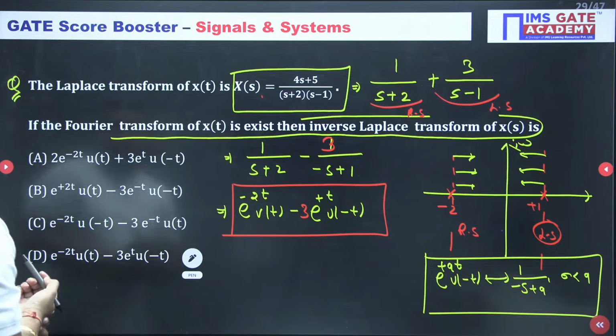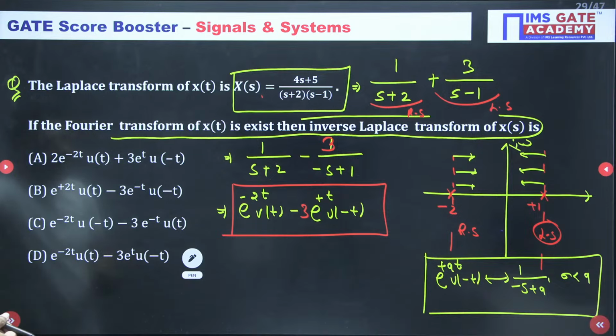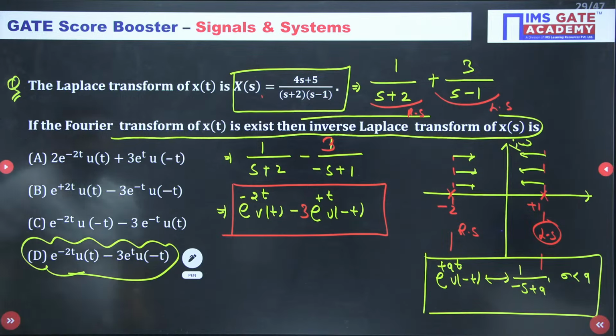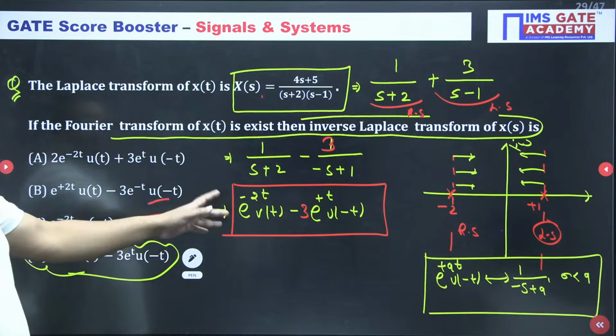e to the power minus 2t u of t, minus 3 e to the power t u of minus t. Is it D for Delhi, absolutely matching with this? Is it D for Delhi absolutely matching, guys? Please do reply, you are getting this or not. You should reply, you must reply fast. Next or wait, guys.